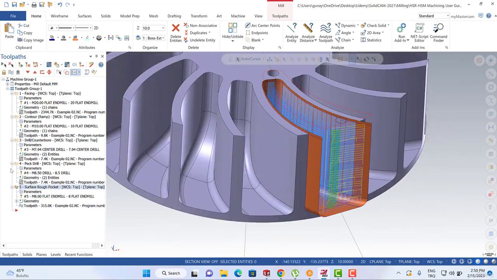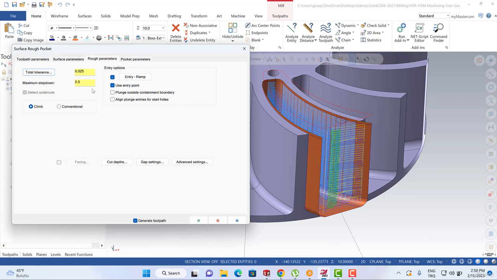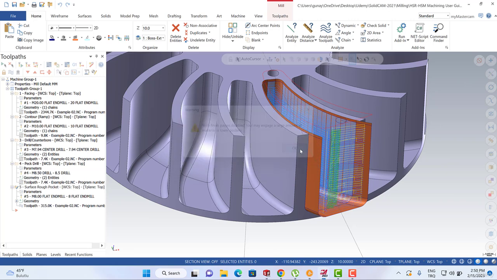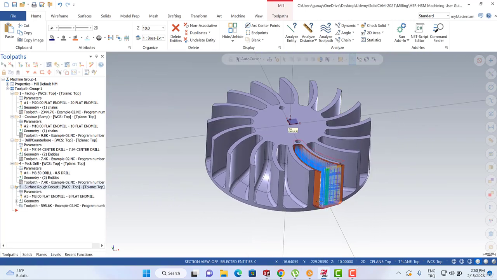Okay, perfect. After that, we can turn to the parameters and make them 1 millimeter for the roughing process. Okay, our roughing process is calculated.